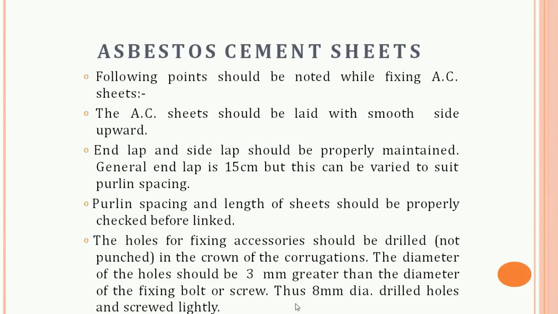So these are some points which we have to take care of while fixing the AC sheets. As we discussed, the end lap and the side lap should be properly maintained. Generally the end lap is 15 centimeter, but this can be varied to suit purlin spacing. Purlin spacing and the length of the sheet should be properly checked before laying. The holes for fixing accessories should be drilled in the crown of the corrugations. The diameter of holes should be 3 mm greater than the diameter of the fixing bolt or screw. Thus, the 8 mm dia drilled holes are screwed tightly.